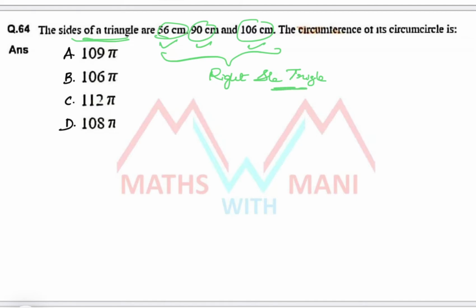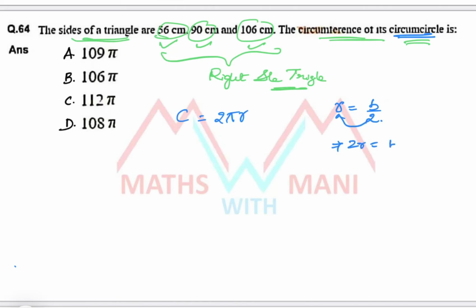The circumference of its circumcircle. The circumference of a circle is equal to 2 pi r basically. So what is the radius of its circumcircle? The radius of the circumcircle in a right angle triangle is equal to half of the hypotenuse. So what is the value of 2 into r?